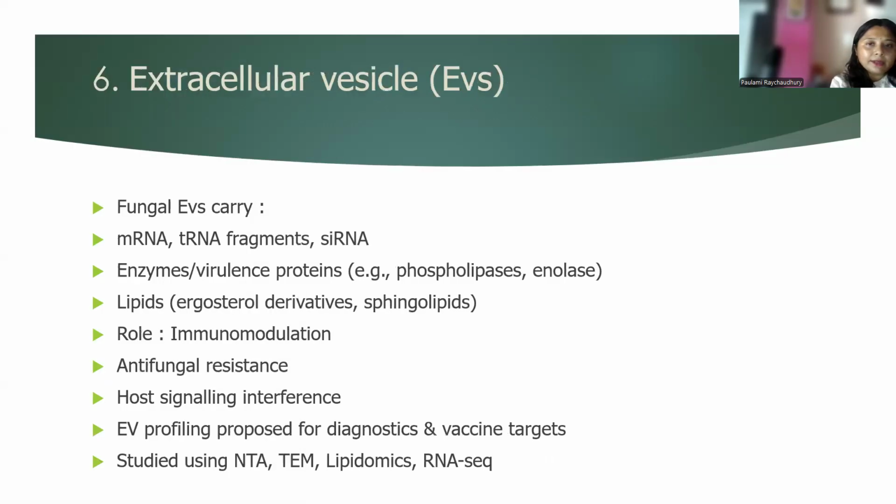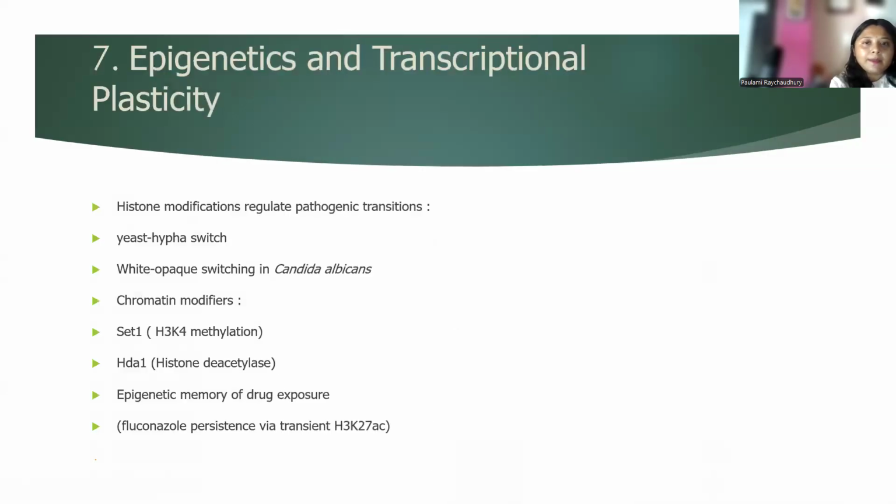Now, extracellular vesicles or EVs carry RNA, virulence factors, and lipids, and are used in immune modulation, drug resistance, and as promising diagnostic biomarkers. For extracellular vesicles, ongoing research is there for Cryptococcus. Epigenetics and transcription plasticity.